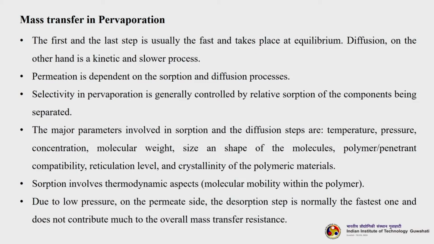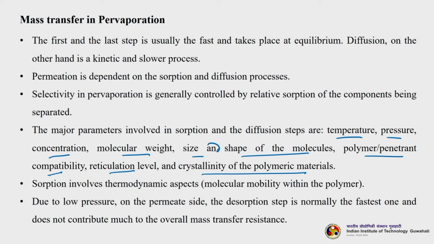The first and the last steps usually take place at equilibrium. Diffusion, on the other hand, is a kinetic and slower process. So, permeation is dependent on the sorption and diffusion processes. Selectivity in pervaporation is generally controlled by relative sorption of the components being separated. Now, major parameters involved in sorption and diffusion steps are temperature, pressure, concentration, molecular weight, size and shape of the molecules, polymer and penetrant compatibility, reticulation level, and crystallinity of the polymeric materials. So, there is a big list of parameters influencing the process dynamics, and you need to optimize all these things.